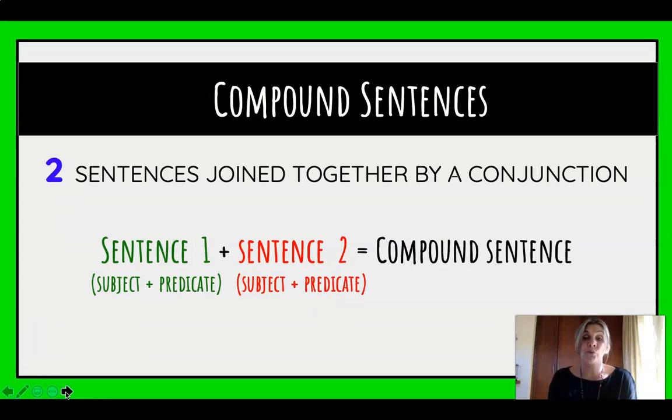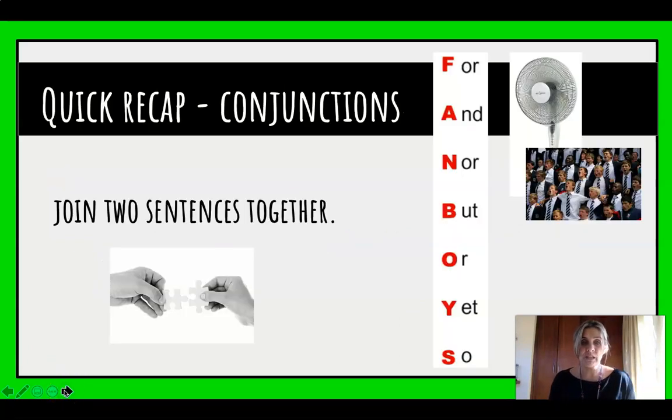Right, and if you remember, we join 2 sentences together using a conjunction. So can you see over here, sentence 1 has got to have a subject and a predicate, a complete independent sentence. Plus, if I add another sentence which also has a subject and a predicate and it is independent, I've got 2 independent sentences, sentence 1 and sentence 2. If I join them with a conjunction, I get a compound sentence. I hope you're still with me. If you've forgotten about your conjunctions, a quick way to remember some of your basic conjunctions is using FANBOYS: for, and, nor, but, or, yet, so. And you can use those to join 2 sentences together.